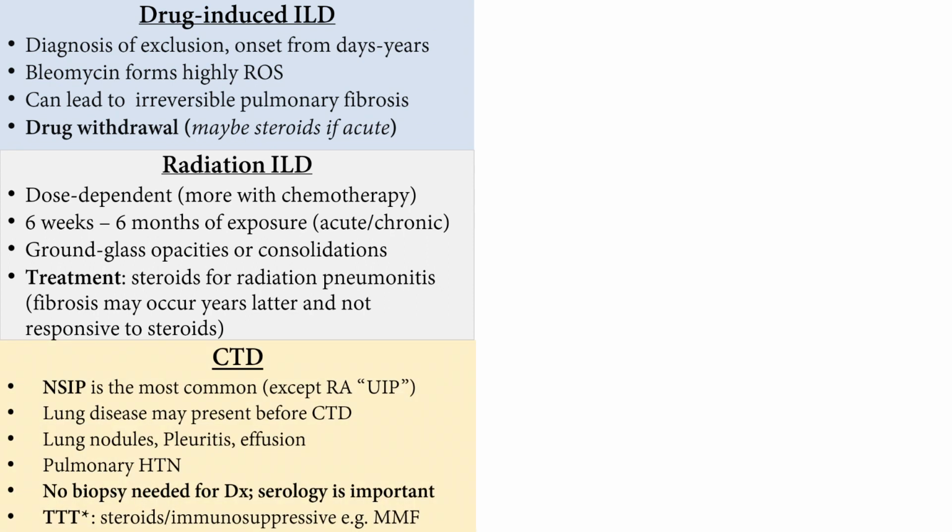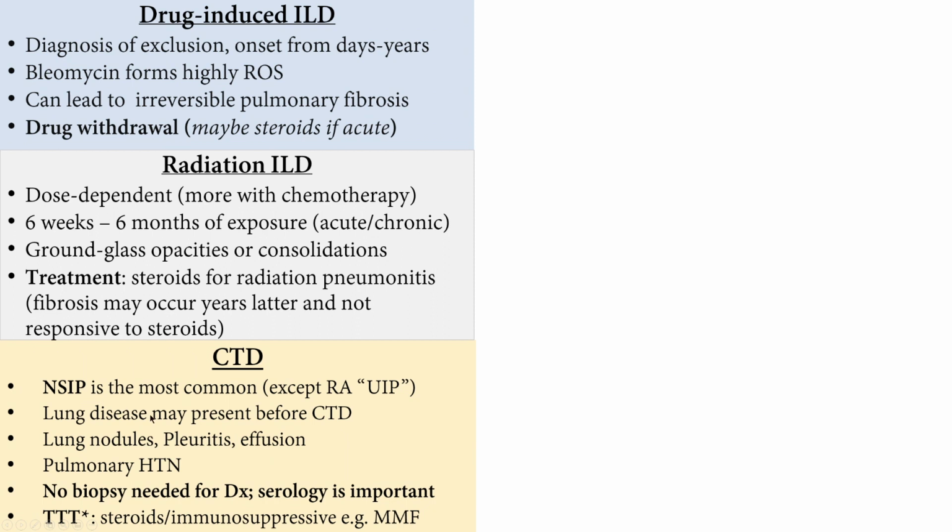Connective tissue diseases. The most common abnormality is not UIP, it's NSIP. UIP is still present in connective tissue disease, but the most common is non-specific interstitial pneumonia. UIP is more associated with rheumatoid arthritis. In the other connective tissue diseases, it's NSIP.